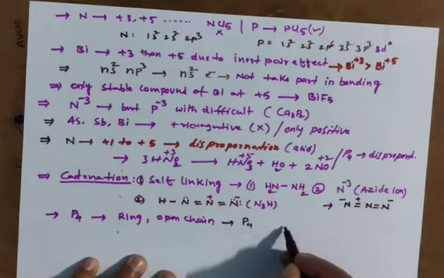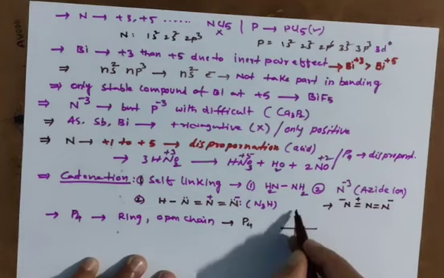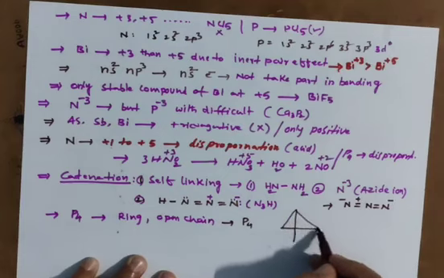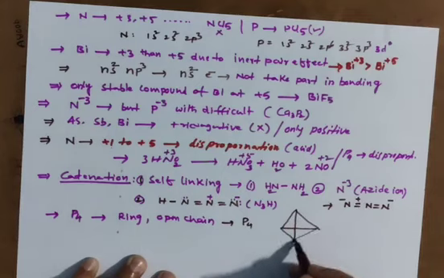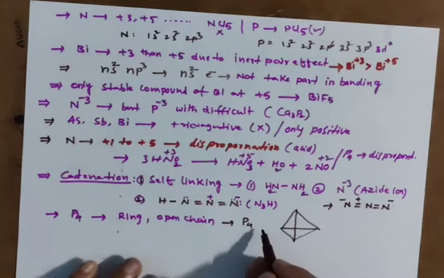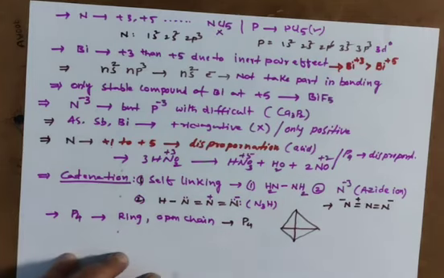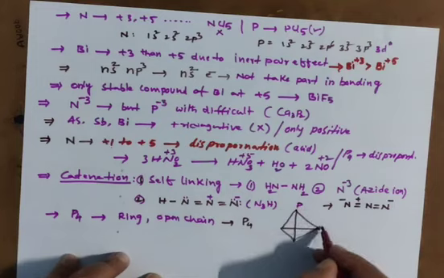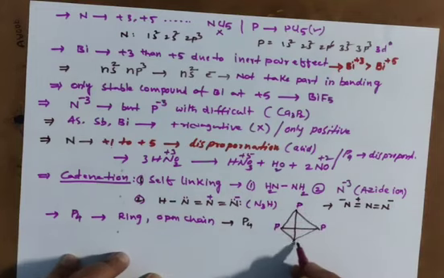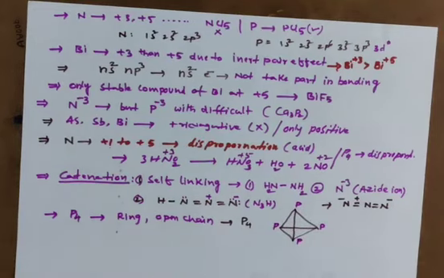You can draw here the structure of the P4 molecule. This is ring type. Here four phosphorus atoms are bonded tetrahedrally. Open chain also it will show. So catenation property it will exhibit.